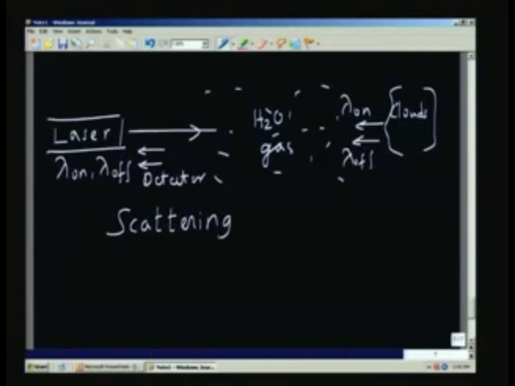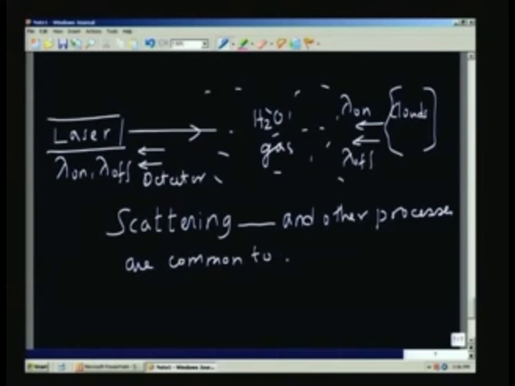What is scattering? Because of the particles present in the atmosphere, due to various reasons, we are not going into all those details, the radiation will be scattered. Also, when the laser beam goes all the way from the source and gets reflected from the clouds, there is a lot of attenuation because of the beam divergence, then scattering out and so on. So the scattering and other processes like beam broadening and so on are common to both.